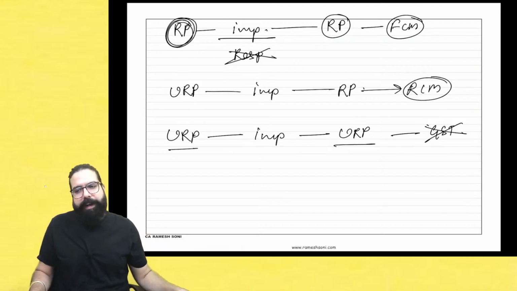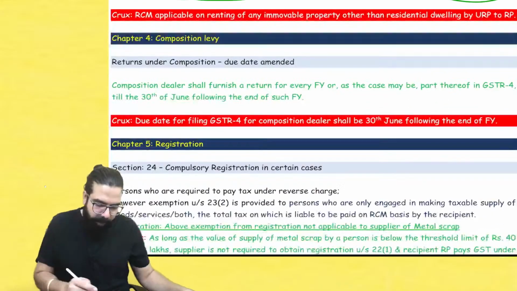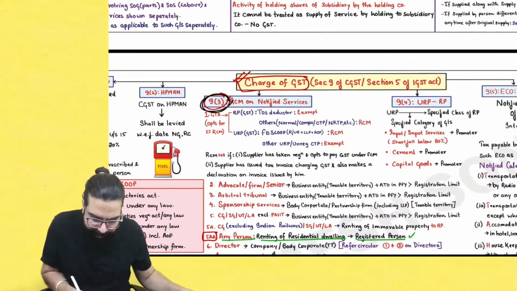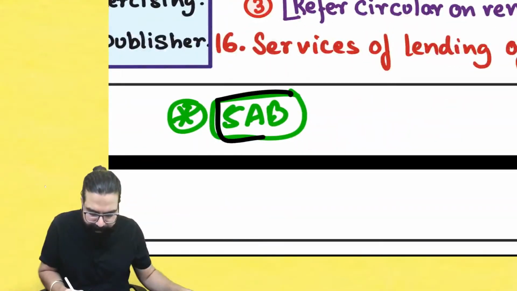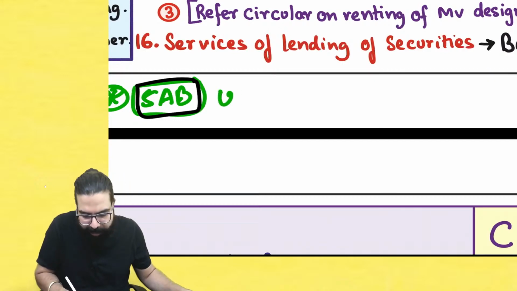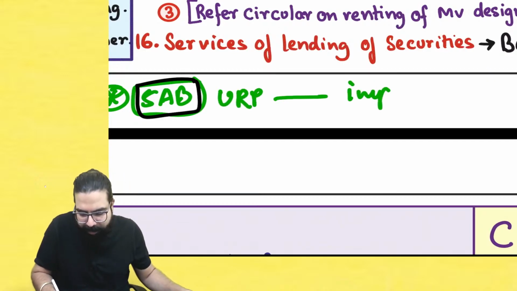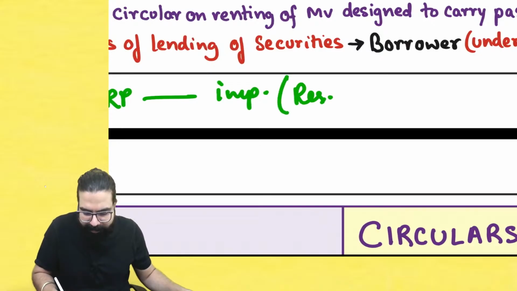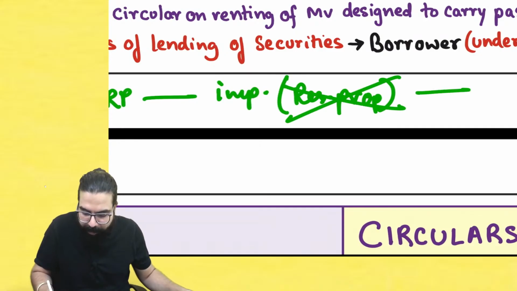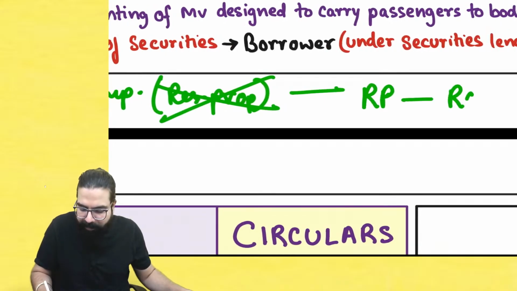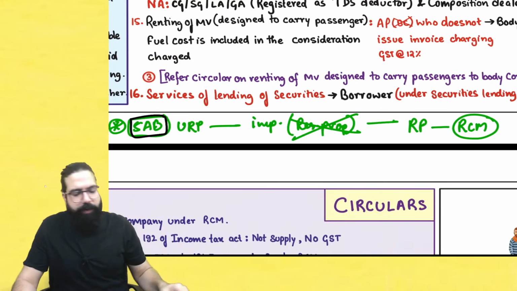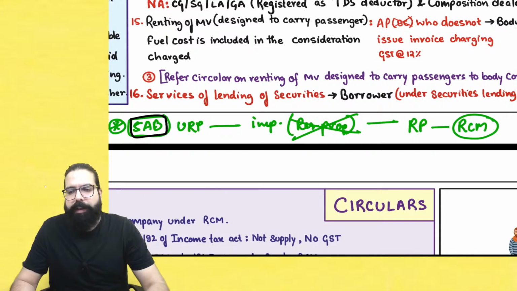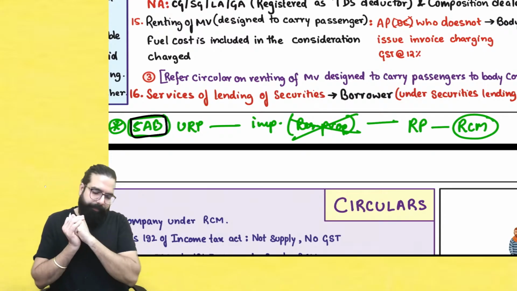Chalo, let's go ahead and get it started. We'll now move to the next one, the composition part. The first chart, where the amendment I told you in 9.3, charge of GST after 5AA, 15AB, has been written. What is the point telling? If an unregistered person has rented immovable property which is not residential property, and it is rented to a registered person, the registered person pays GST under RCM. People, done writing? Quickly write it down, everyone. I hope everyone is done writing. Done, sir. This point is clear.